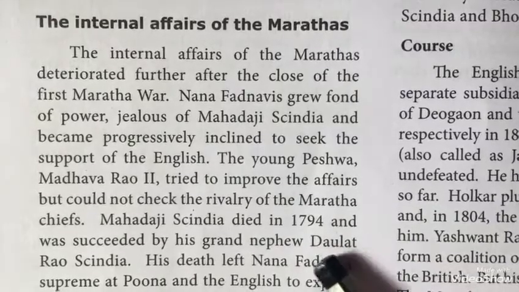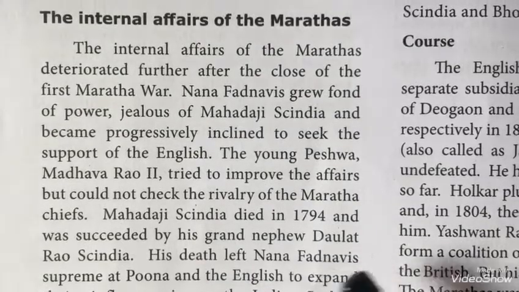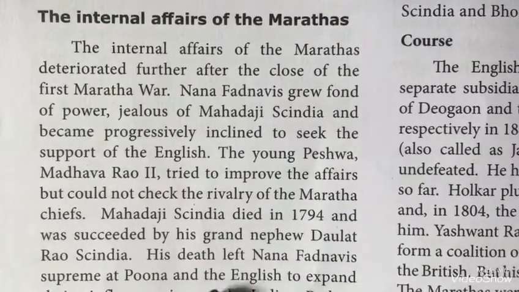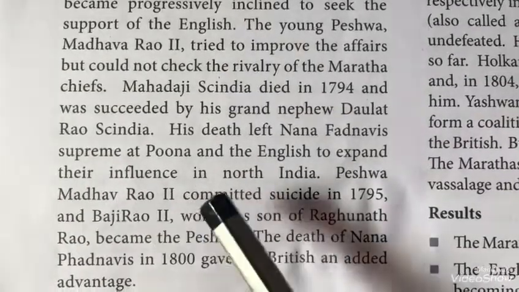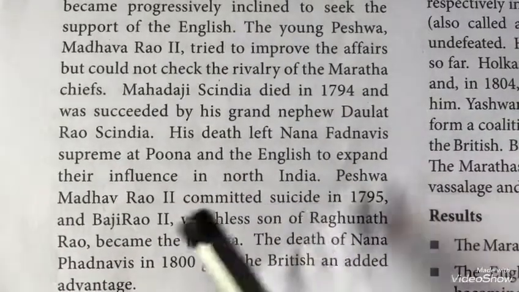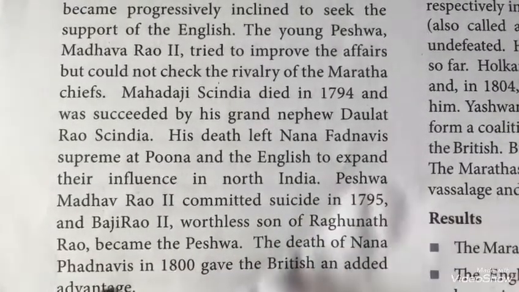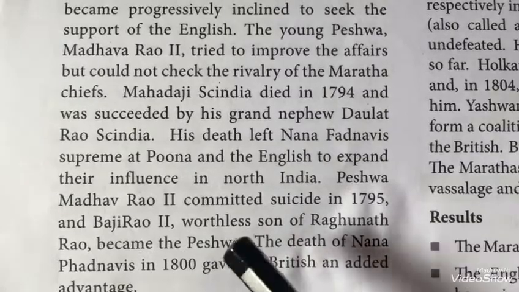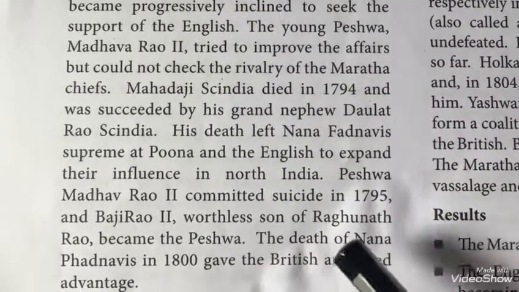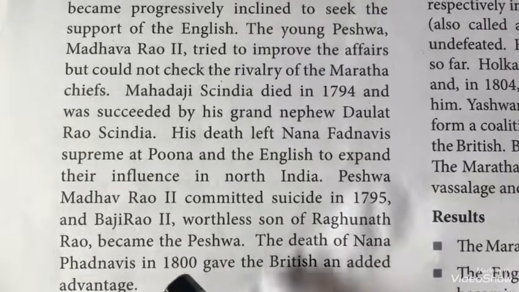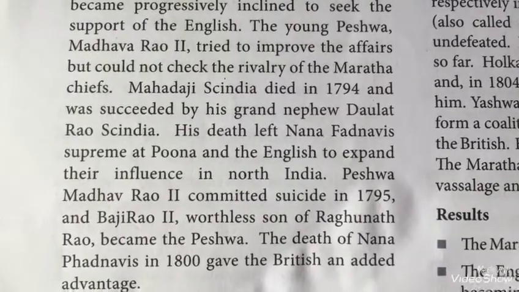Mahadaji Scindia died in 1794 and was succeeded by his grandnephew, Daulat Rao Scindia. His death left Nana Fadnavis supreme at Pune and the English to expand their influence in North India. Peshwa Madhav Rao II committed suicide in 1795 and Baji Rao II, the worthless son of Raghunath Rao, became the Peshwa. The death of Nana Fadnavis in 1800 gave the British an added advantage.